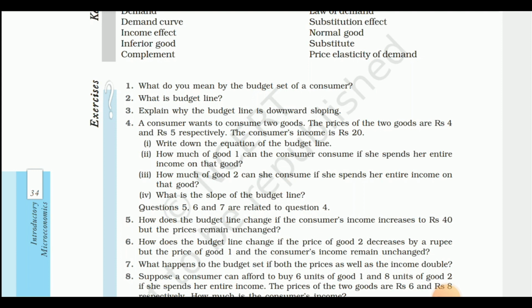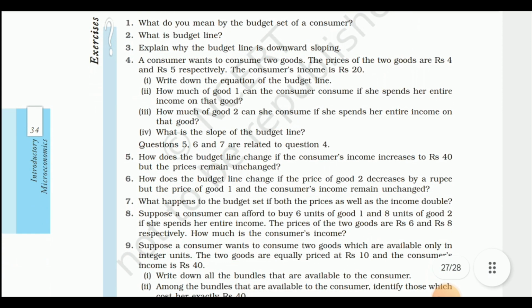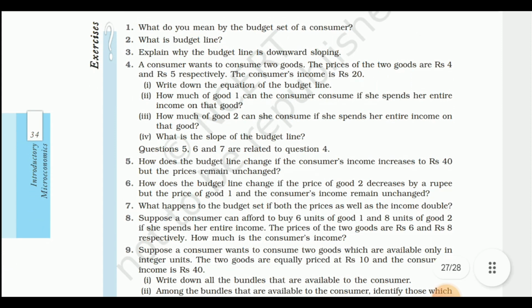How much of good 1 can the consumer consume if she spends her entire income on that good? How much of good 2 can she consume if she spends her entire income on that good? Next: what is the slope of the budget line? Questions 5, 6 and 7 are related to question 4.